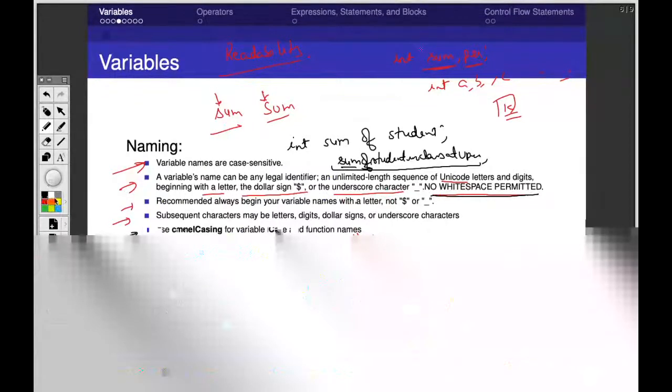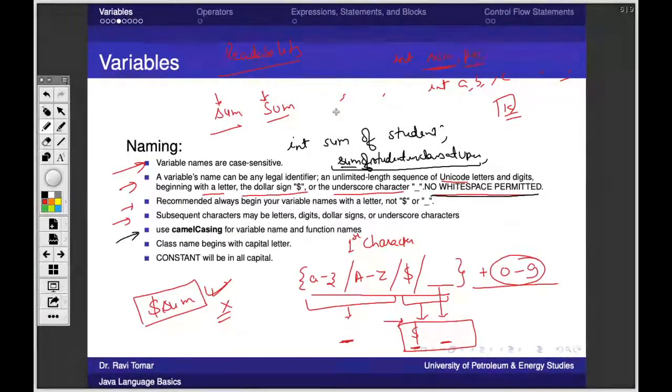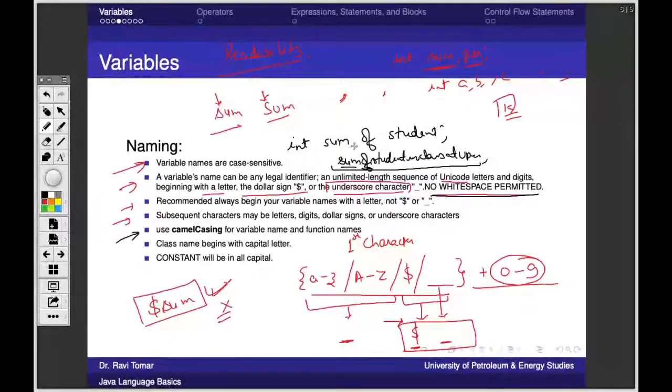For this reason, in English also we have space, we have comma, we have full stop, so that while we are reading a longer sentence, there is a comma in between. We take a breath there, then at a full stop, a longer breath, right? Similarly here also, because we have underscore permitted, one way is I can create a variable like this, int sum_of_student. This is correct. But another good way is, why are we wasting two more characters in our source code length? We can have it like this.